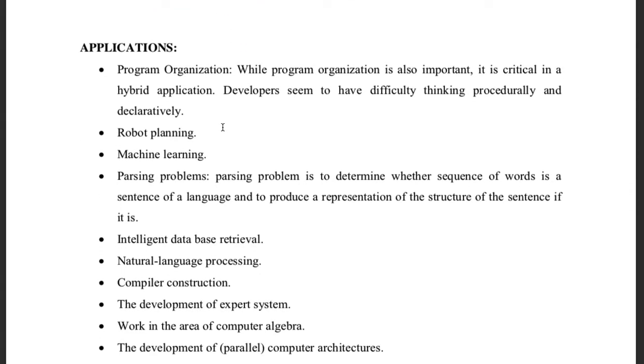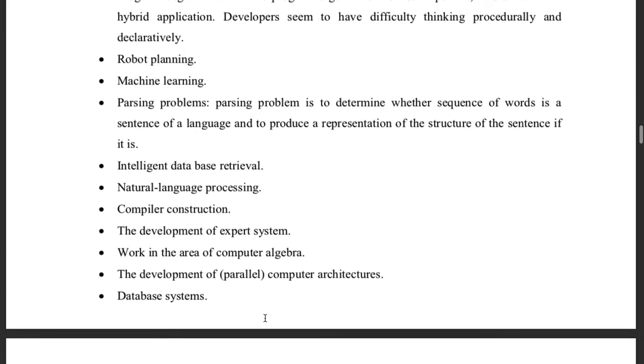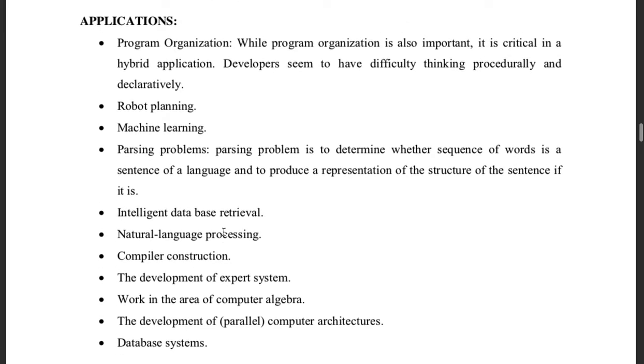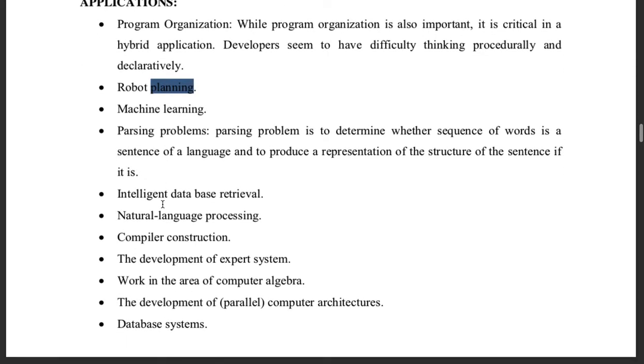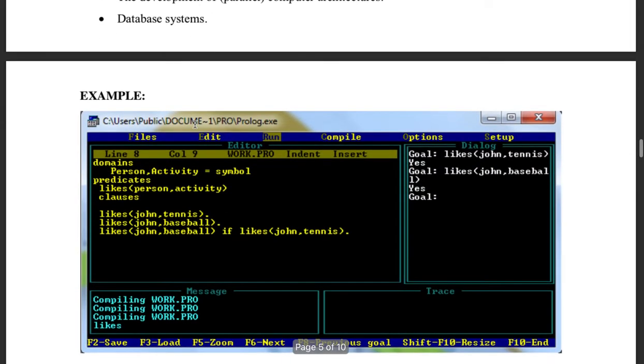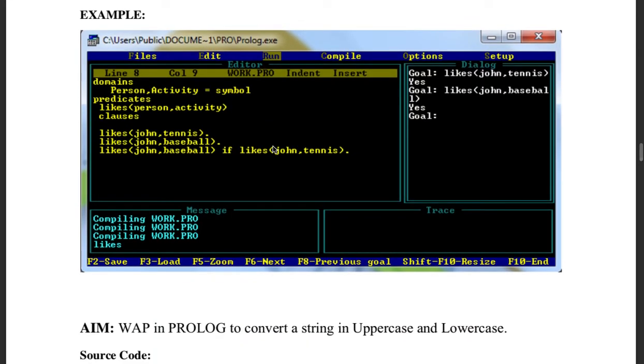Now applications, you should know about this, because if anybody asks what the applications are, you must be knowing about it. So it's robot planning, machine learning, AI. I would say anything that is related to AI. That's something you can say if you don't know anything. Then a little program at the end. So domains, I would write domains. Predicates I have explained to you. This is like a fact, right? Likes John tennis, likes John baseball. This is my knowledge base.